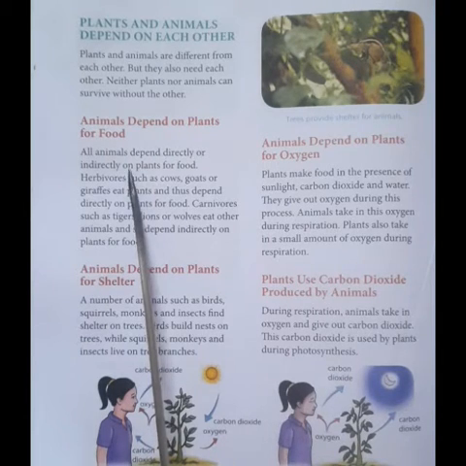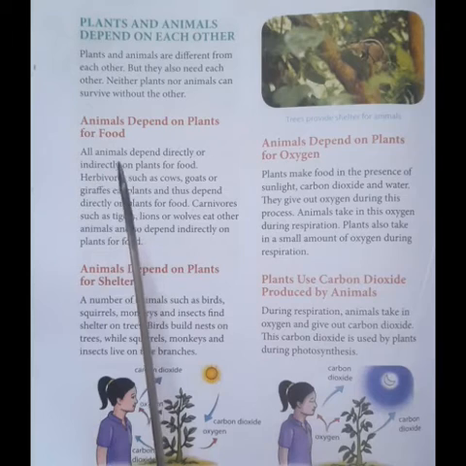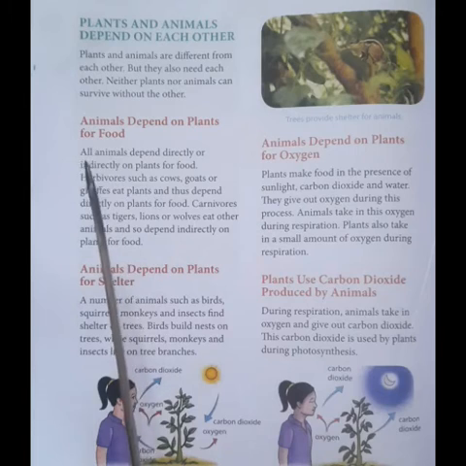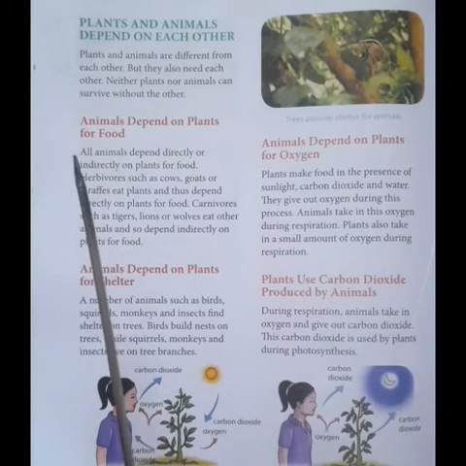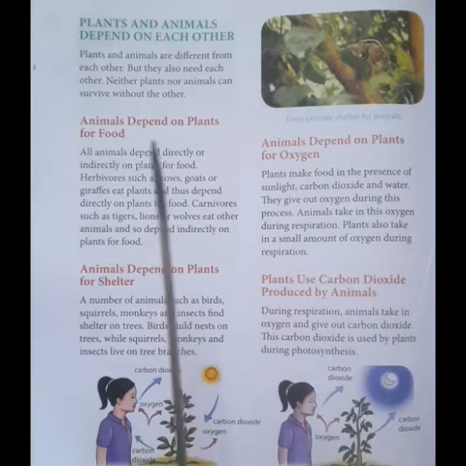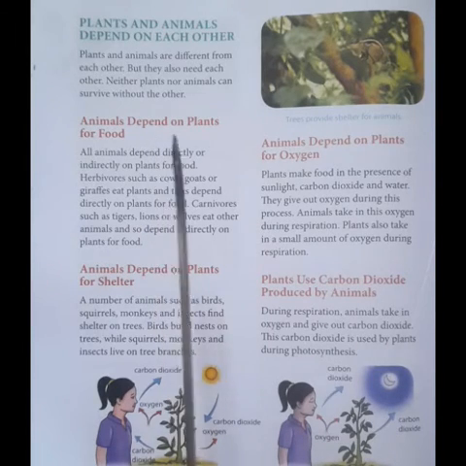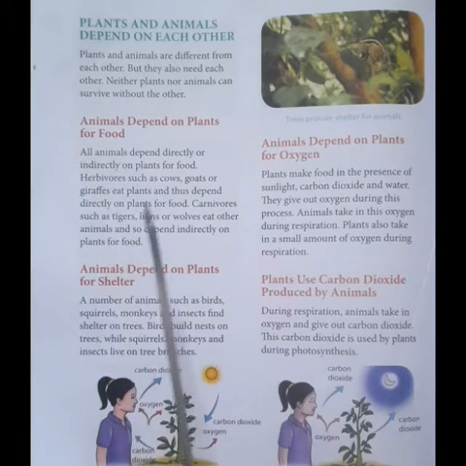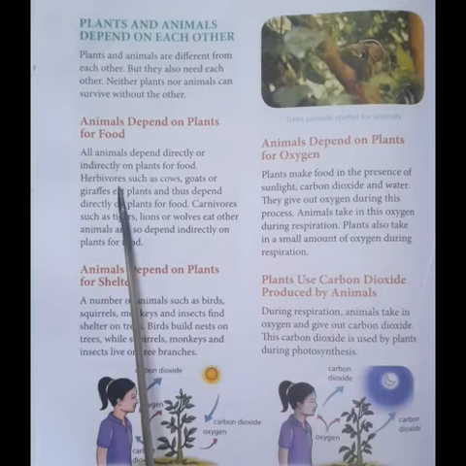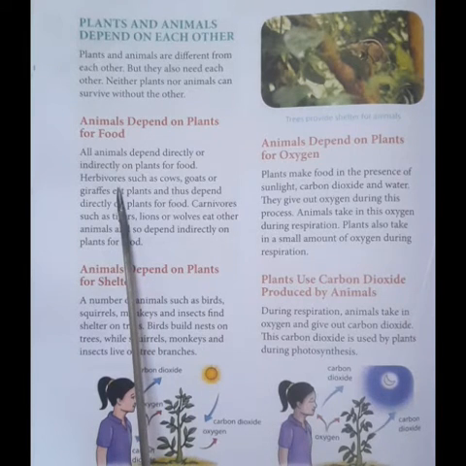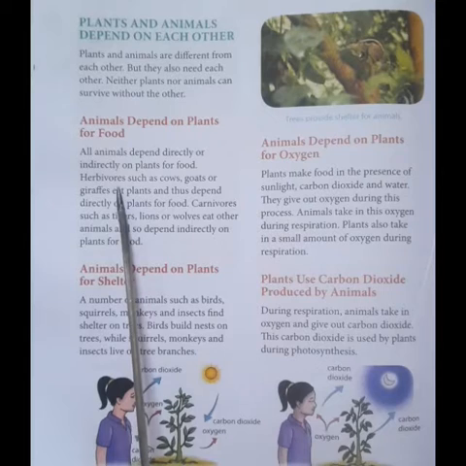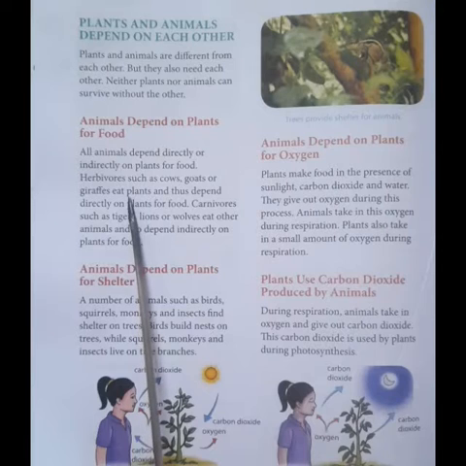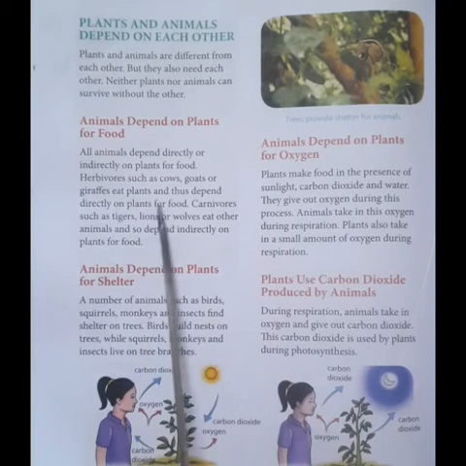So coming to carnivores, those are the animals which will eat the herbivores. And coming to omnivores, this group of animals will eat both the flesh as well as the plant eating animals. So now you all know that herbivores, it may be like cows, goats, or giraffes, will eat the plants. So thus they are directly dependent on the plants for food.